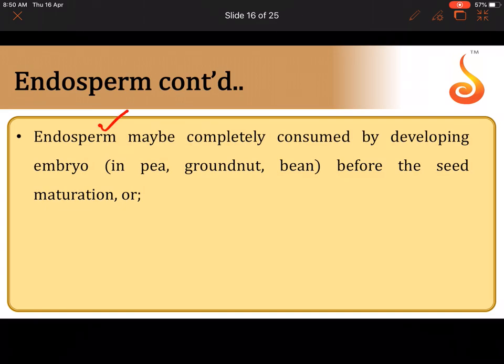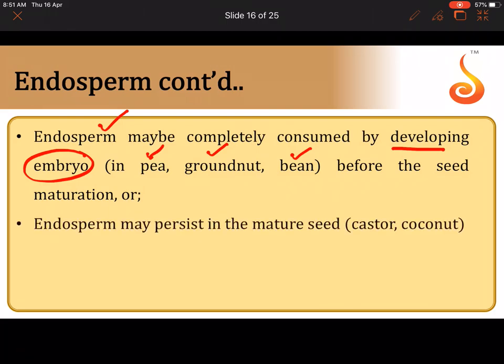In some seeds, the endosperm may get completely consumed by the developing embryo. By the time the seed matures, if you open a mature seed, peas you bring from the market, groundnuts stored in containers in your kitchen, bean seeds which you sprout by soaking them in water overnight, all these, if you see, don't have endosperm in them. Because who used up the endosperm? The embryo used it up. By the time the seed became mature, the embryo used up all the endosperm.